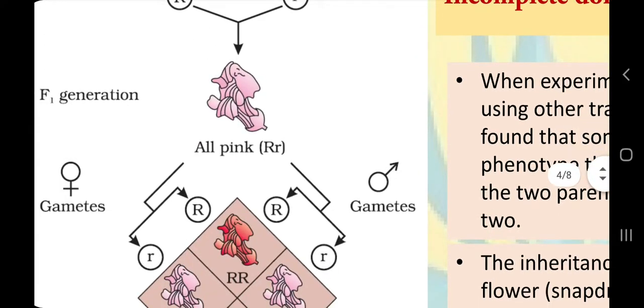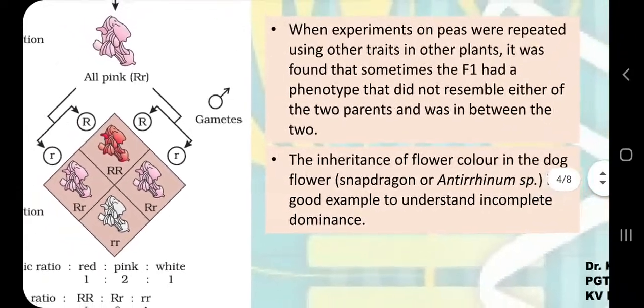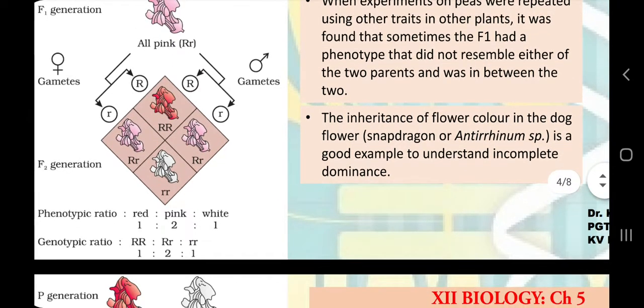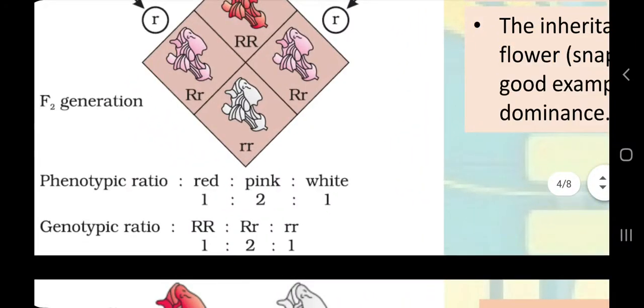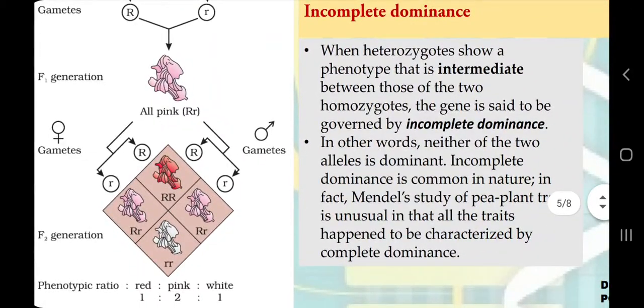But in the F2 generation, when these alleles segregate from each other during gamete formation, and again combine, we will observe the dominant phenotype as well as the recessive phenotype, but also the intermediate phenotype because of incomplete dominance. So what will be the difference in the F2 generation's phenotypic and genotypic ratio? Here the phenotypic ratio and genotypic ratio will be the same, 1:2:1 for phenotype and 1:2:1 for genotype also, because here we can see for each genotype there is a particular phenotype. So this is the concept of incomplete dominance.